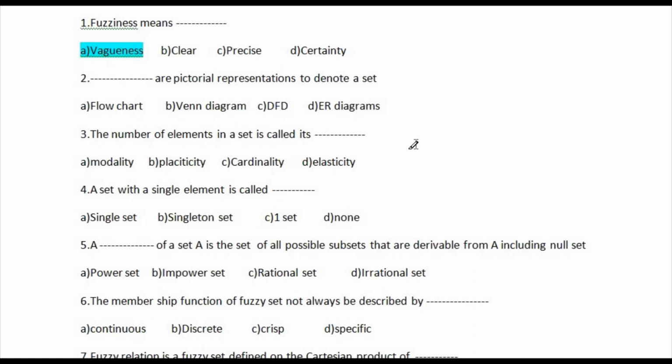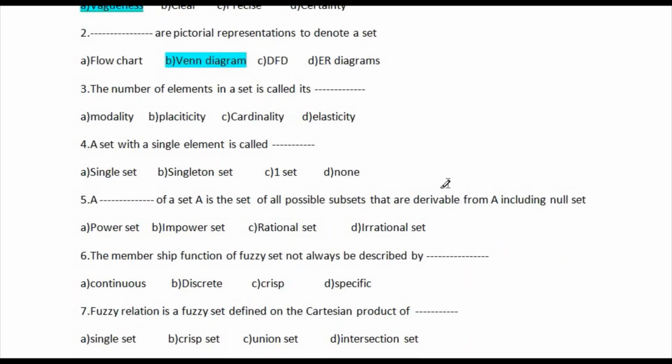Question number 2: the blank is a pictorial representation to denote a set. The options are: first, flow chart; second, Venn diagram; third, DFD, data flow diagram; and fourth, ER diagram, entity relationship diagram. So the correct answer is option B, Venn diagram. So let's go for question number 3.